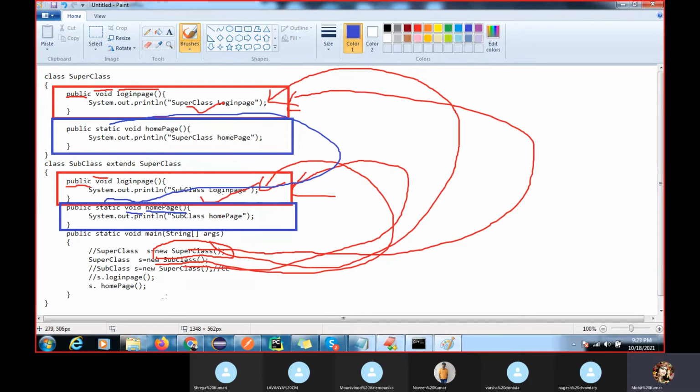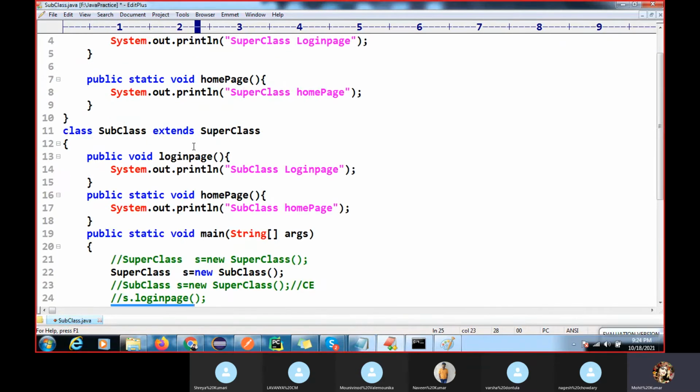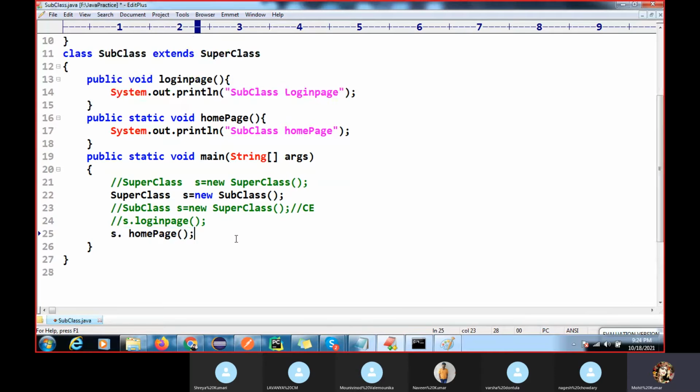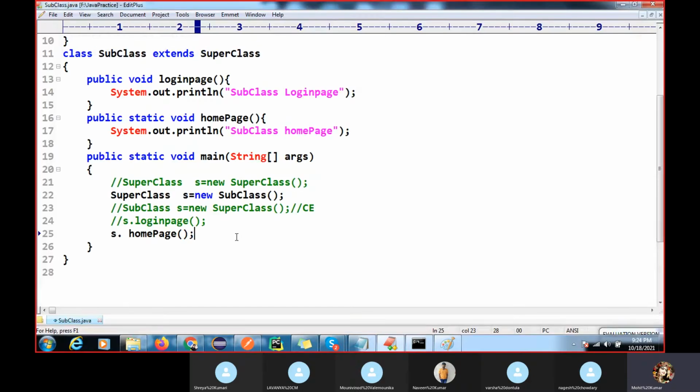A static method will execute based on which type of the class reference variable you have, right? You can see what is the type of the reference variable. This is called the reference variable, and this is the type of the class, superclass type, then superclass will execute. Now here which one are you holding? Superclass only, then superclass will execute. Just I'm commenting this one. I'm calling this. This is the method hiding. Home page is your method hiding. If I execute, you can see I am holding superclass type, superclass executed, right?